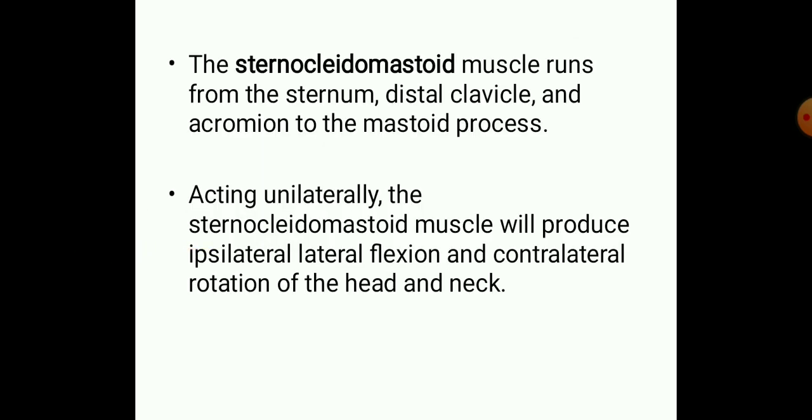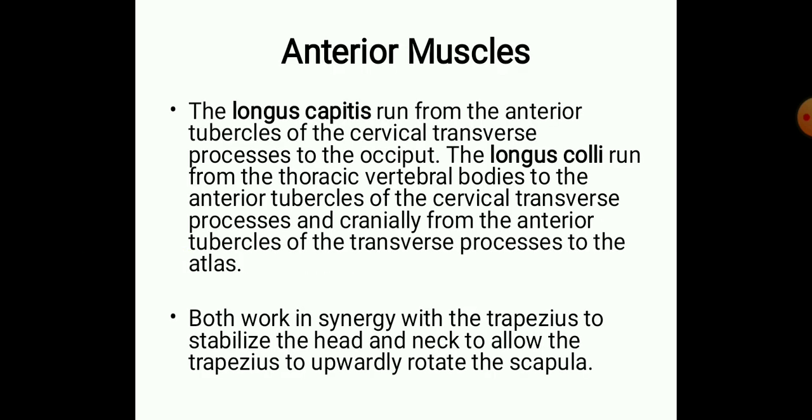And the other main lateral group muscle is the sternocleidomastoid, which runs from the sternum, distal clavicle, and the acromion to the mastoid process. Acting unilaterally, the sternocleidomastoid will produce ipsilateral lateral flexion and contralateral rotation of the neck. So the sternocleidomastoid also helps to produce same side lateral flexion and opposite side rotation.